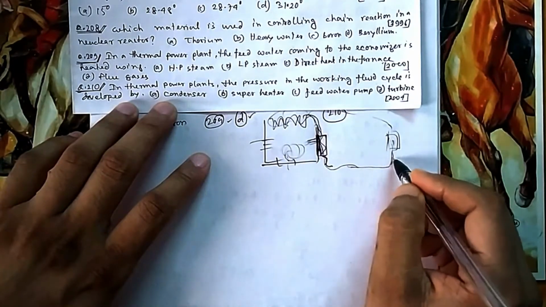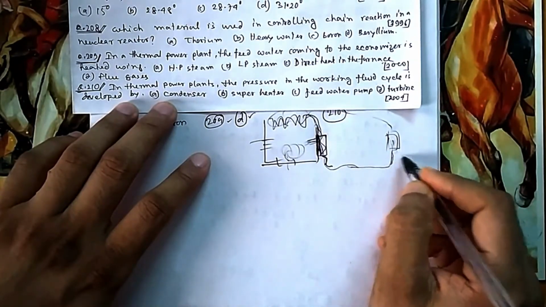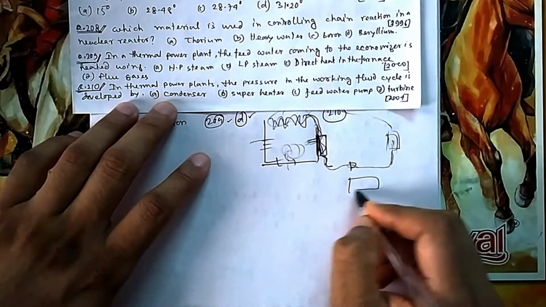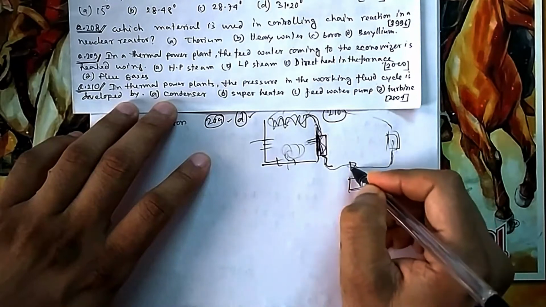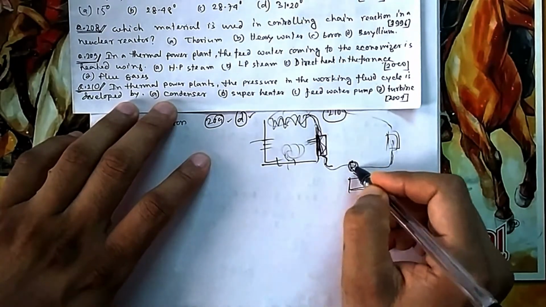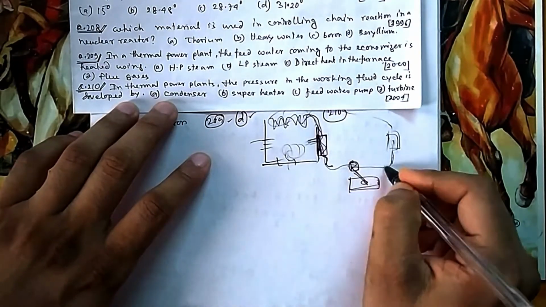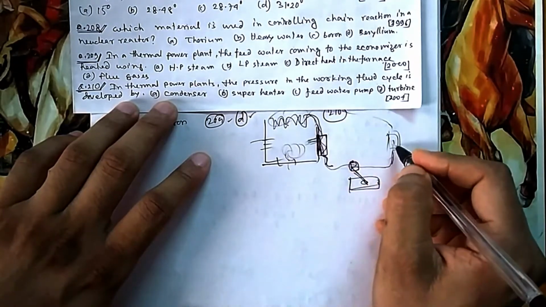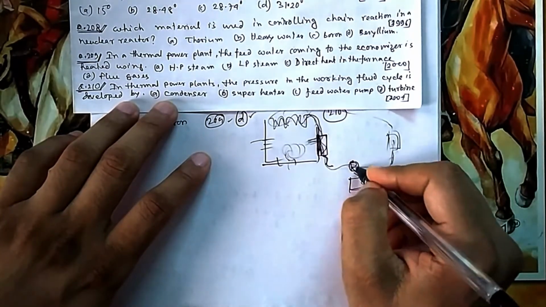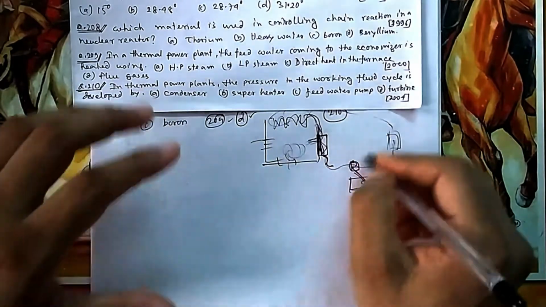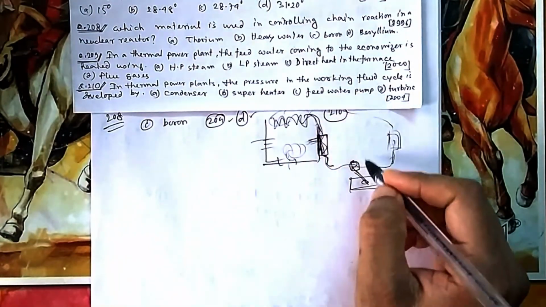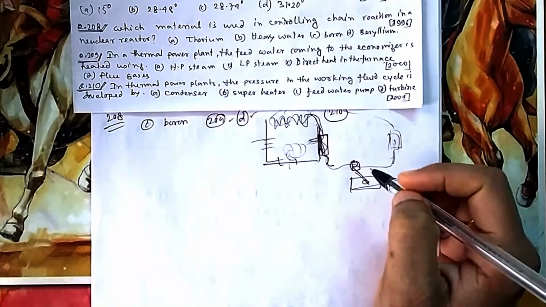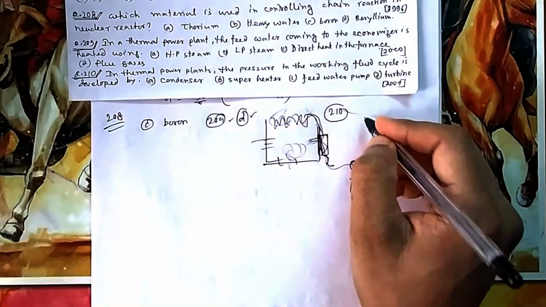So the pressure here is maintained by the feed water pump. Anything that has been lost from the water due to steam, that much excess water will be taken from the pond where water storage is there. From that pond, this pump will take that much water and feed it here. If there is any shortage of water in this pipe, suppose something has been wasted, that much water it will take again from this side. So that pressure is maintained by the feed water pump. It will take care of how much water is lost, that much water it will feed. So that's why it is option C.